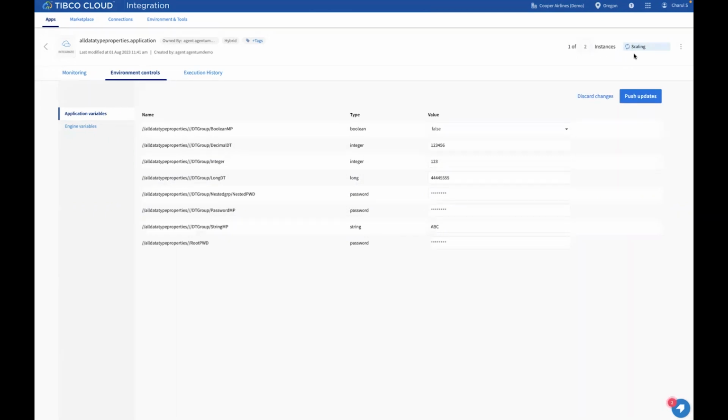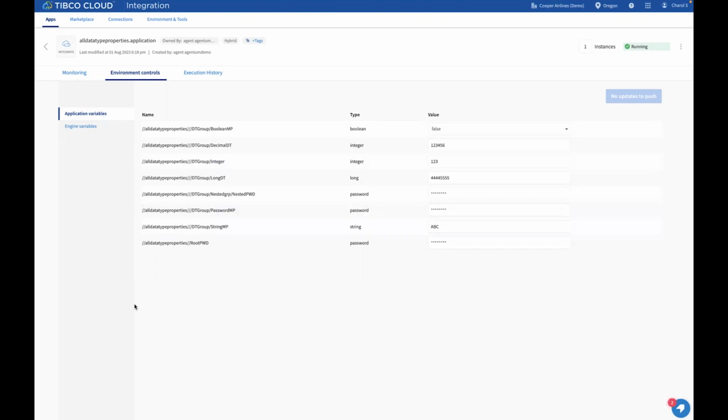As you can see, now the application is again scaling up. As you can see, it is now in running state. That means updates have been successfully pushed. So basically, it automatically runs a blue-green type of deployment at the backend and updates are pushed to the running instances.